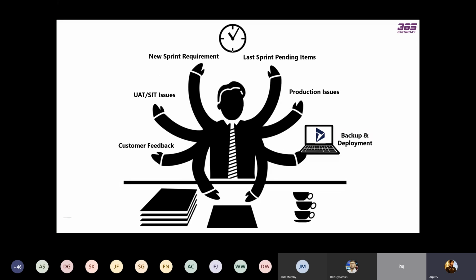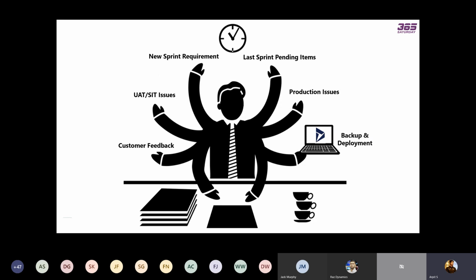Microsoft has provided a lot of low code, no code components, and they are pushing us to use Power Automate, Power Virtual Agents, and Power Apps. All these features are just drag and drop, and you don't actually need to write code to build any application or do the integrations. But if you are not able to deploy this application on production and the end users are not able to use that application as quickly as possible, then it doesn't make any sense to provide this low code and no code, right?